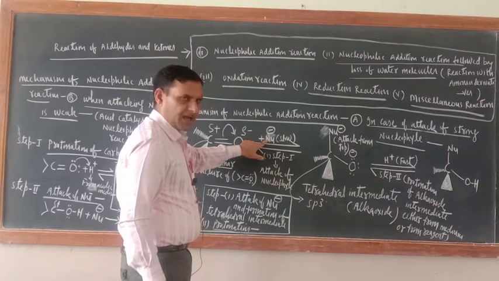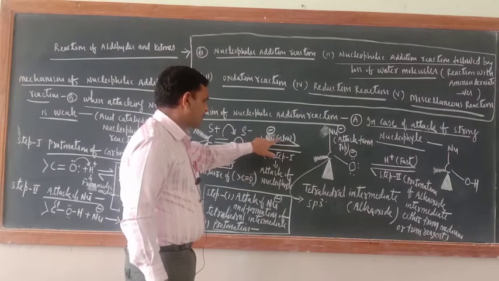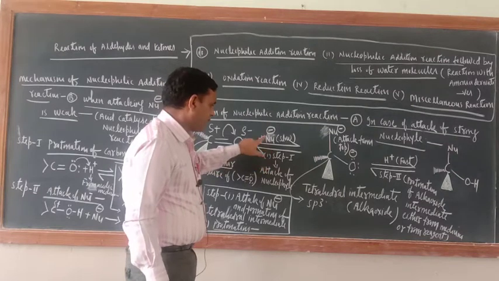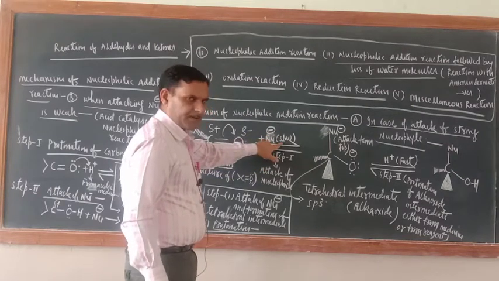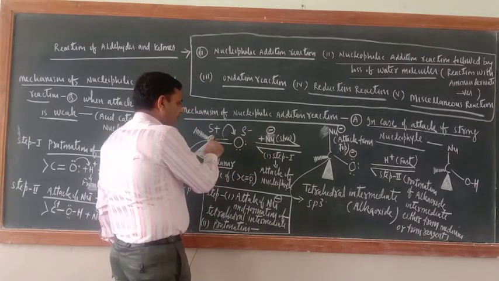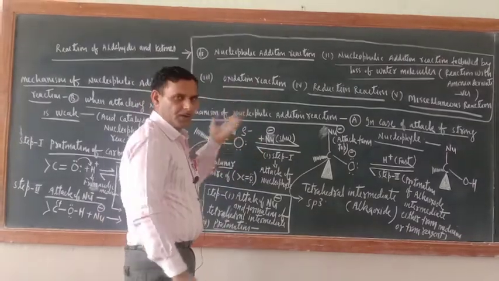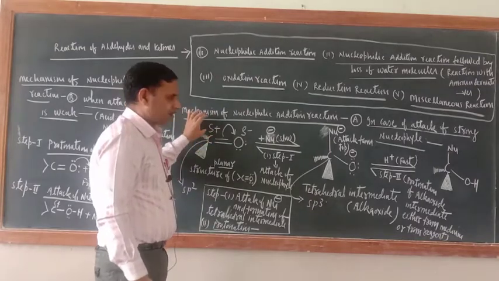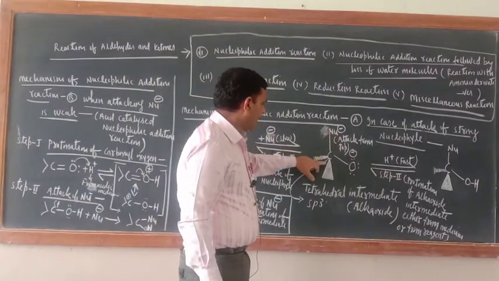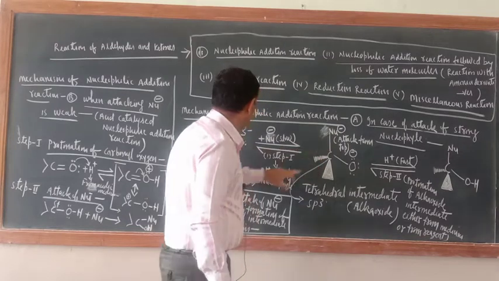This is the sign of the nucleophile. This step is slow and is an equilibrium step. Since it is the slow step, it will be the rate determining step, and this nucleophile will always attack from the top. So just see, attack from the top. Now the nucleophile has made a bond with this carbonyl carbon.